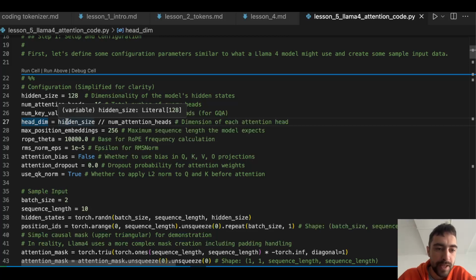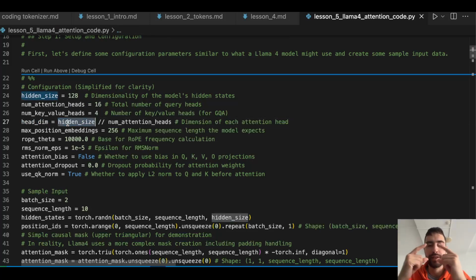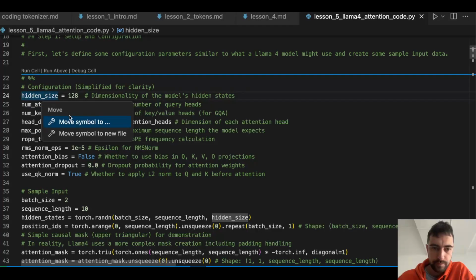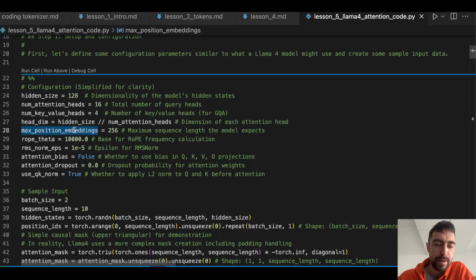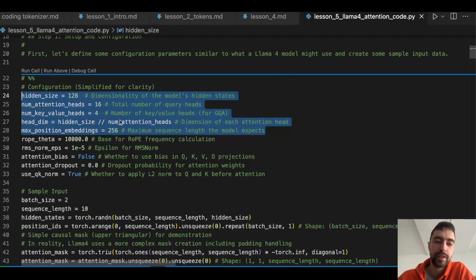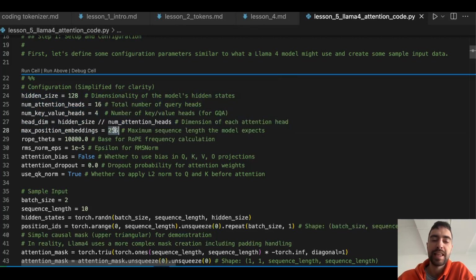Anyways, the dimension of each head will be the hidden size, so the total token embedding dimension divided by the number of heads. So max sequence length, maximum number of tokens, 256. So these are some numbers for our simple version. These are not like the real numbers. The real Llama 4 can take a lot more tokens.